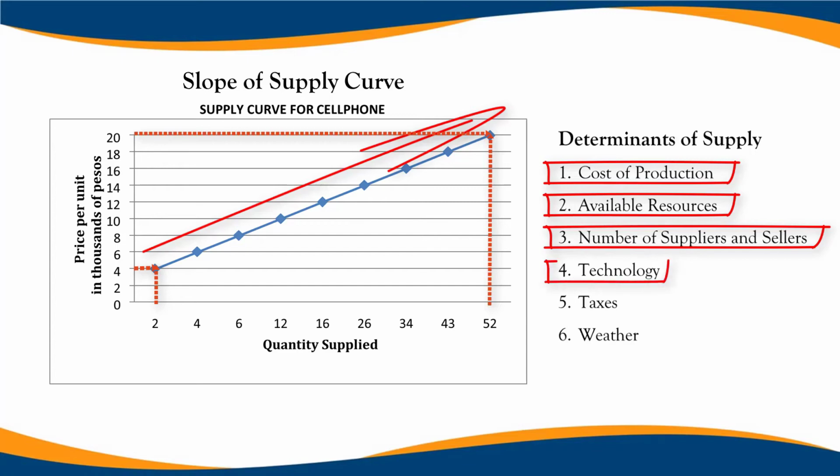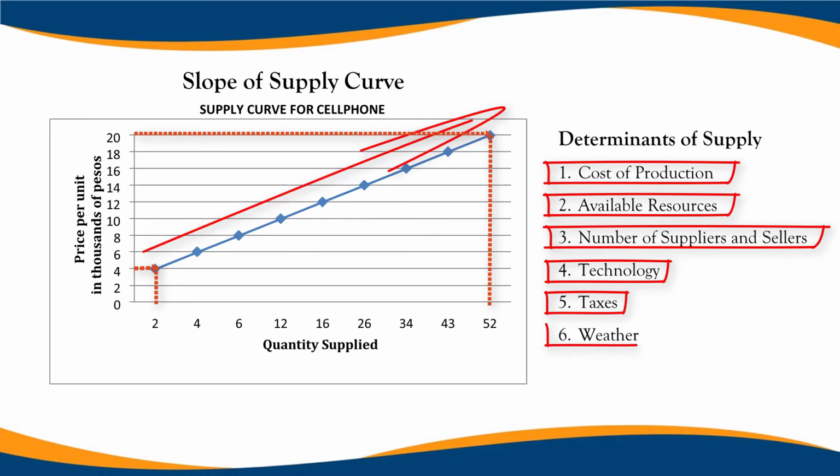4. Technology. Technology is very important in the production of goods or services. Most manufacturing firms use modern machines in producing goods or services at lower costs. Unlike during the primitive days when most firms used manual labor instead of machines, which is more expensive on the part of the manufacturer. 5. Taxes. Some manufacturers are discouraged to produce more goods or services because of payment of higher taxes. More production means higher taxes, which is costly on the part of the manufacturer.